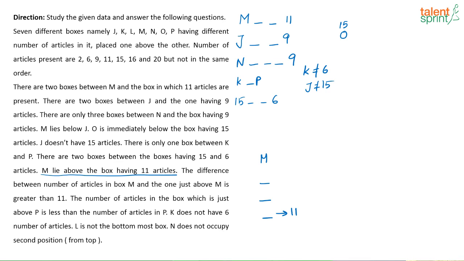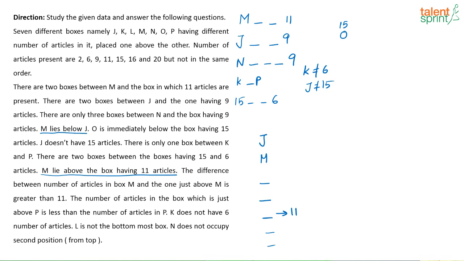So from here, let us try to solve the question. This is going to be our starting point in the arrangement. I have M, then 2 boxes in between, followed by the box which has 11 articles in it. Then it is given here that M lies below J. So first I am going to assume that J is immediately on top of M, and this is the topmost box. In that case, this will be box number 1, 2, 3, 4, 5. Then there will be 2 more boxes here, correct, which will complete the 7 boxes.